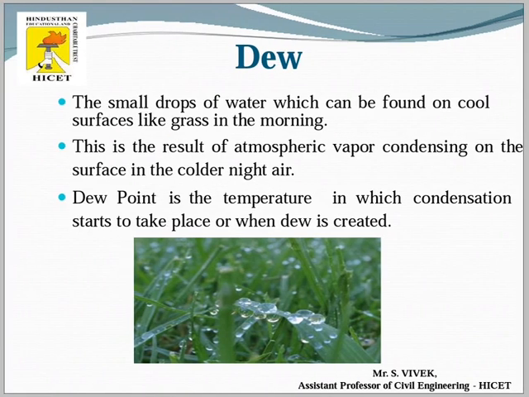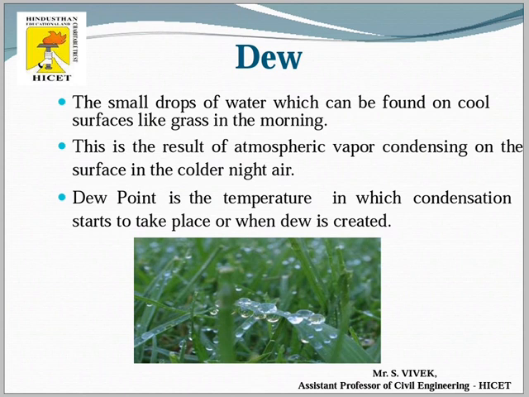And next you can see dew. Dew is small drops of water which can be found on cool surfaces like grass in the morning. Dew point is the temperature at which condensation starts to take place, the situation when dew is created.